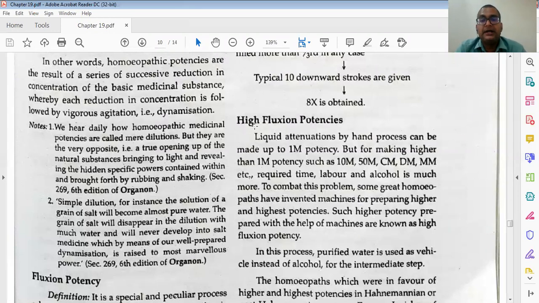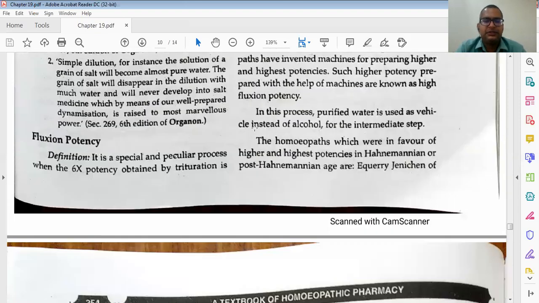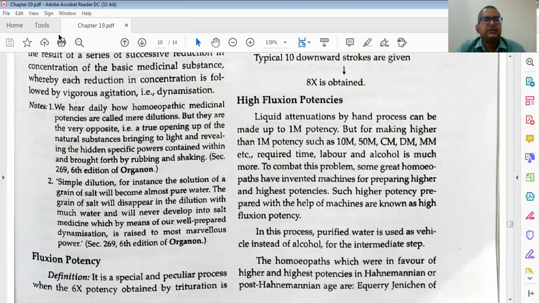High fluxion potency. What are high fluxion potencies? Liquid attenuations by hand process can be made up to 1M potency, but for making higher and higher potencies such as 10M, 50M, CM, DM, MM, all these are Roman letters, you have to add them. The time required, labor, and alcohol are much more.